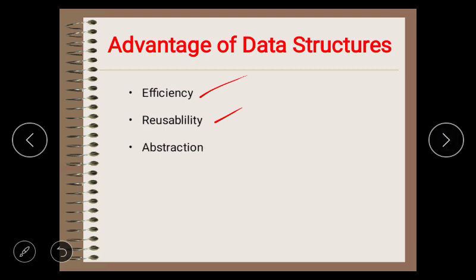And the last advantage of data structure is abstraction. As we all know, abstraction means hiding all the implementation details, right? So a data structure is specified by the ADT, that is, abstract data type, which provides a level of abstraction. The client program uses the data structure through the interface only, without getting into the implementation details.